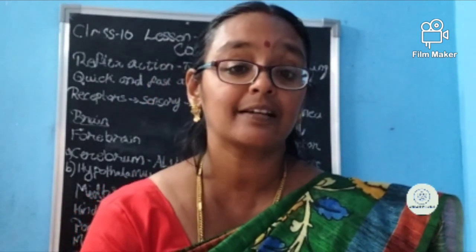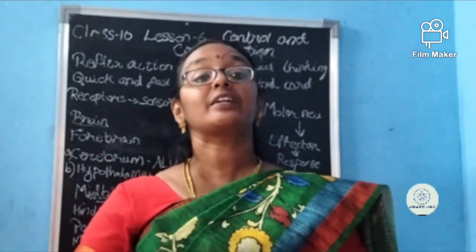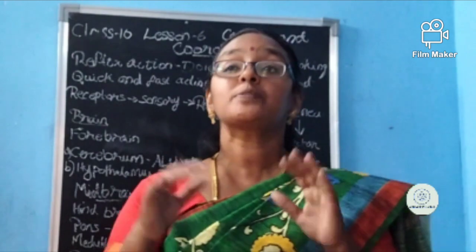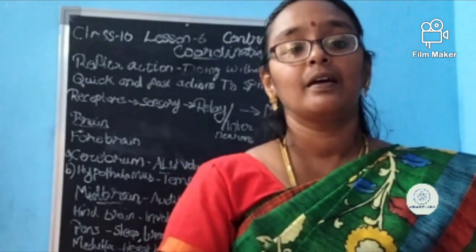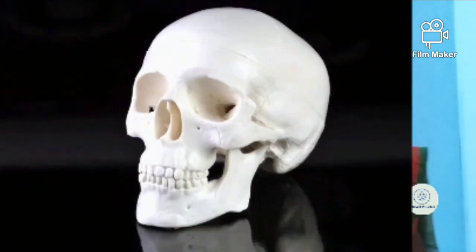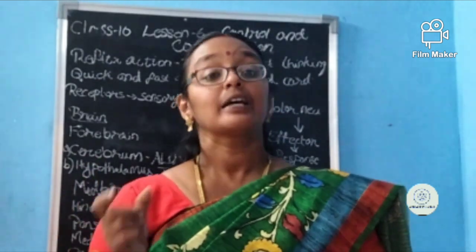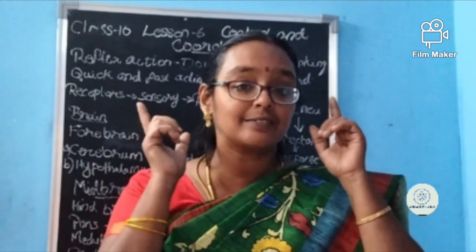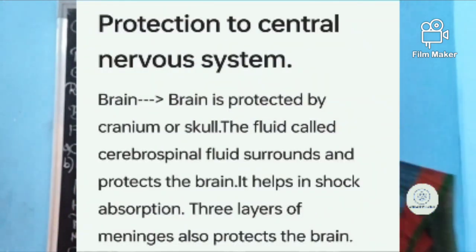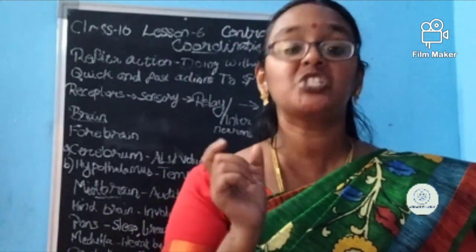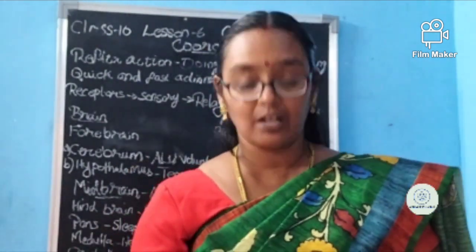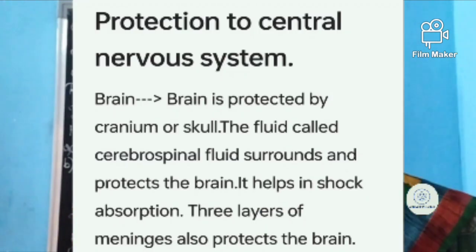As we know, this central nervous system is very important. It has to be protected a lot, isn't it? Who is protecting? How is it getting protected? The brain is protected by what? By the skull, or it has another name, cranium. C-R-A-N-I-U-M. Cranium or skull is the one which protects the brain. Not only that, there are 3 layers for extra protection. We call them meninges. It is called meninges, the 3 layers of skin which protect the brain.